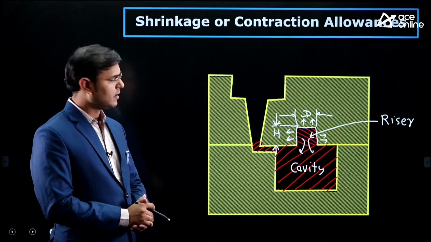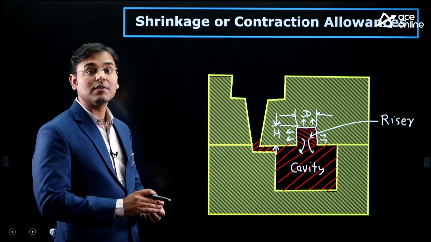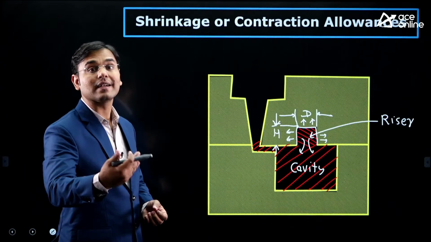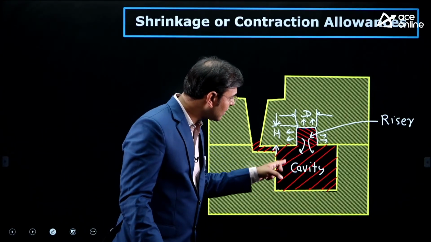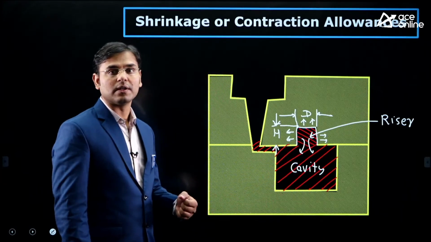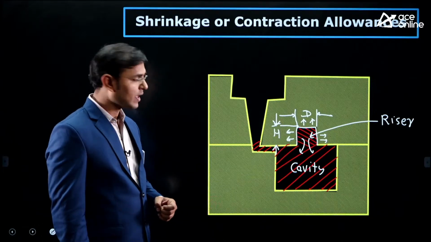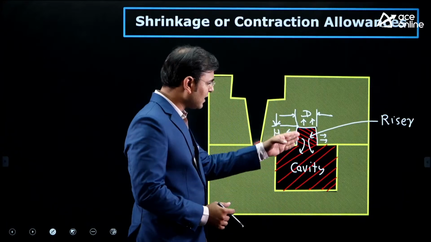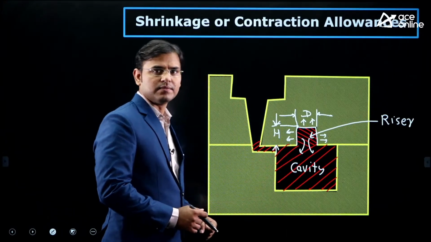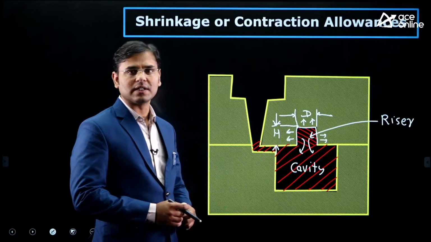That's why we select the dimensions of the riser such that it will solidify later. Firstly the molten metal in the cavity will convert into solid, and after that the molten metal in the riser will convert into solid. Hence, when shrinkage is going on, the riser is supplying molten metal continuously.